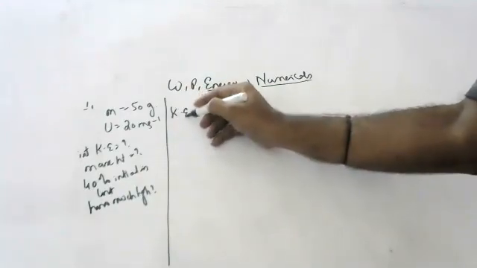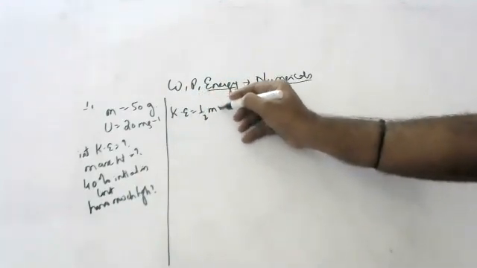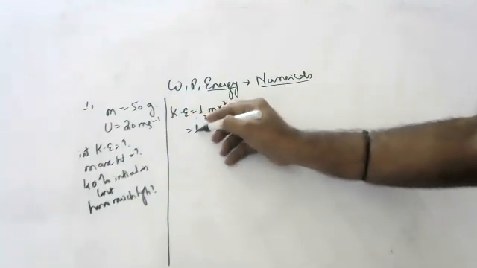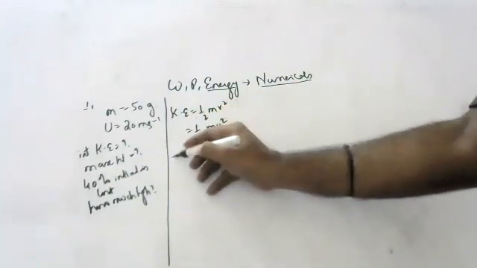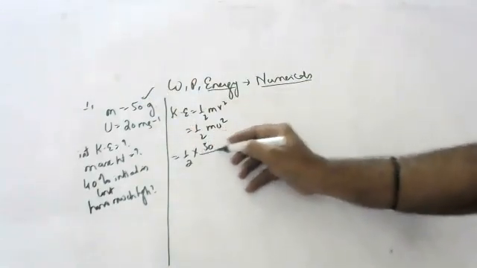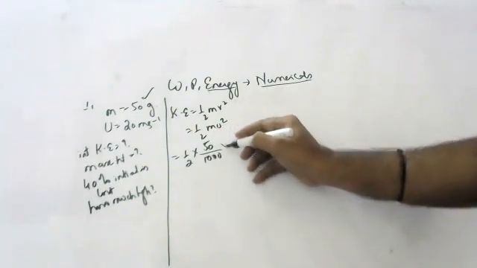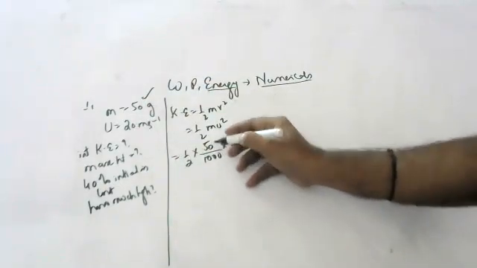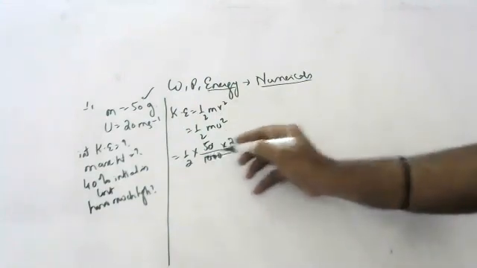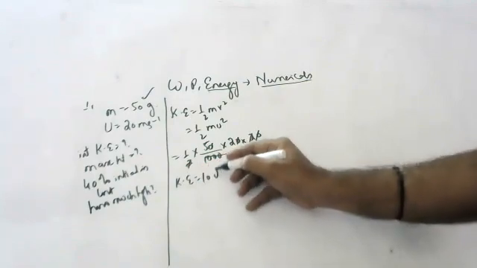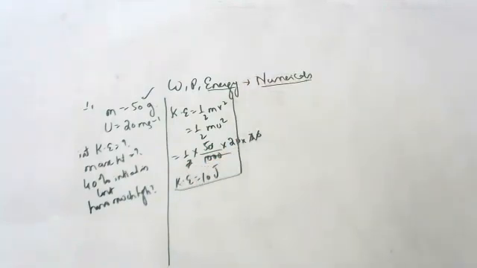We know kinetic energy is equal to half mv square. So initial kinetic energy means half mu square. Mass is 50 grams, convert into kgs by dividing by 1000. And the velocity is 20. So 20 into 20. This cancels, this cancels. So the initial kinetic energy is 10 joules.